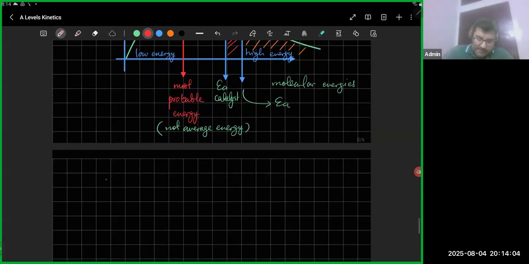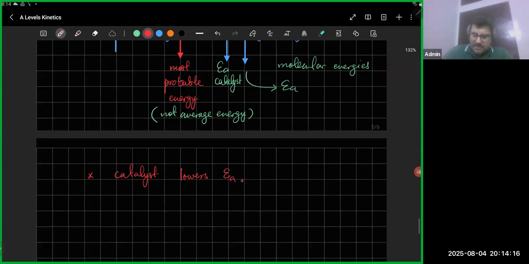Let me describe this in words. What does the catalyst do? It lowers the activation energy, and now more particles have energy that is greater than the activation energy. Hence, more effective or successful collisions happen.